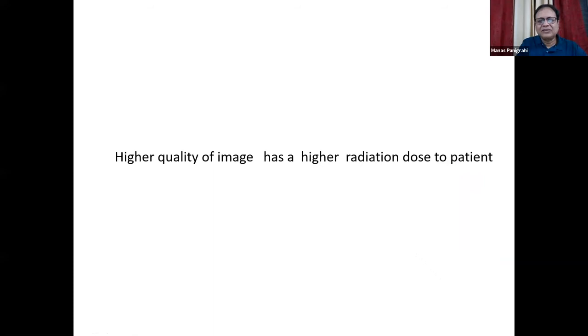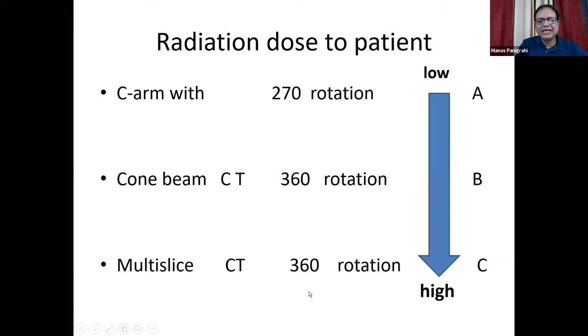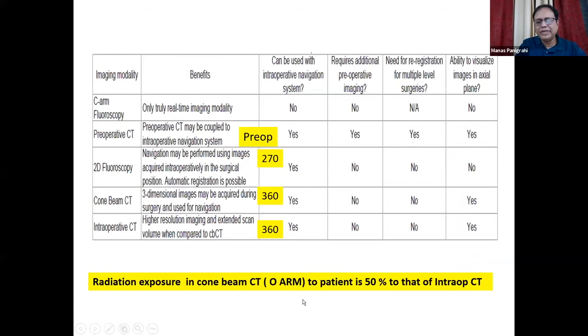But what is the cost of higher quality of image? The higher the quality of image, the higher is the radiation dose to the patient. If you compare the three modalities, the highest dose of radiation to the patient is with the ICT, the intraoperative CT, and the least is with the C-arm, and in between is the O-arm. This is a comparative thing: the radiation exposure with the O-arm to the patient, I'm not talking about the surgeon, is 50% of that of an intraop CT. So before buying anything, either a CT scanner or an O-arm, one has to think about the dose to the patient. It's not only about looking at the surgeon.